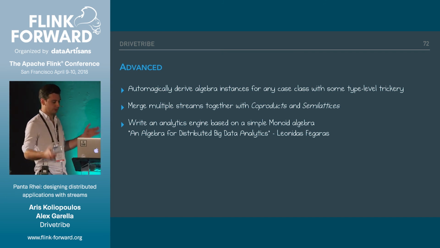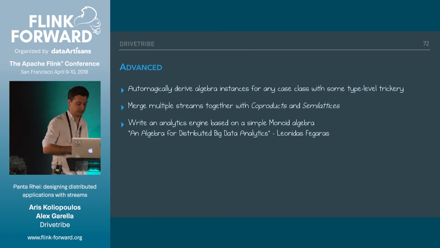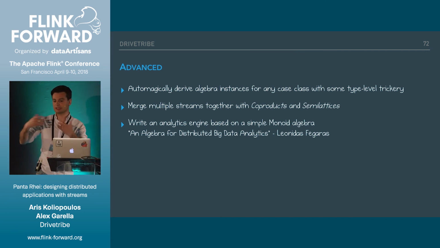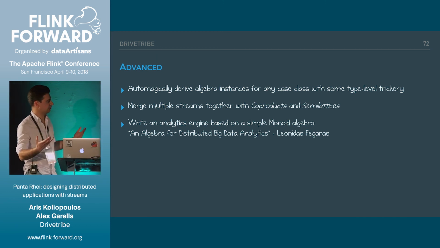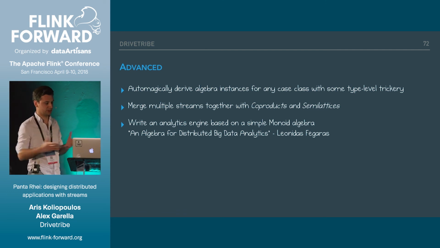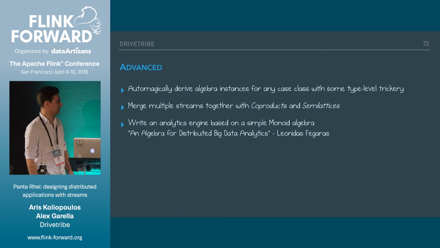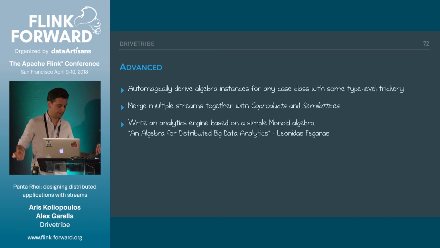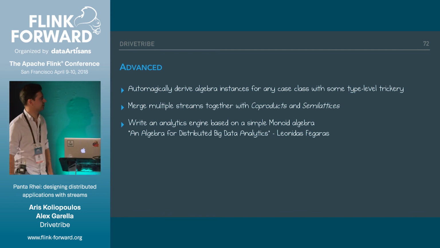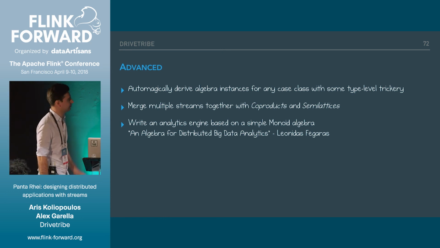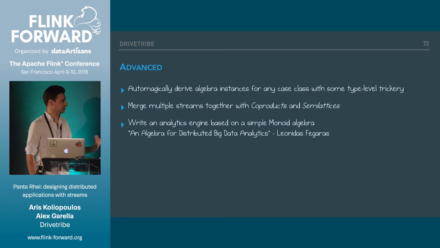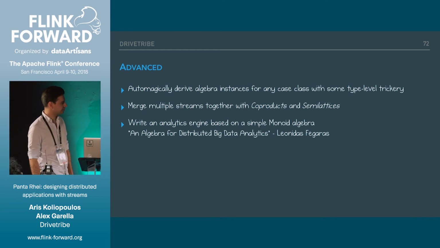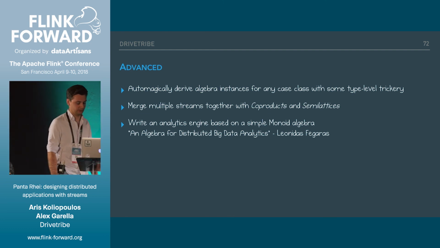For example, we have ways of merging streams together by using coproducts and semilattices, which gives you an algebra to take separate streams and merge them together into one big state without having any boilerplate. And there's some interesting literature on this stuff as well. There's a paper which illustrates that with the monoid algebra, you can rewrite the whole analytics engine based on that simple monoid algebra.